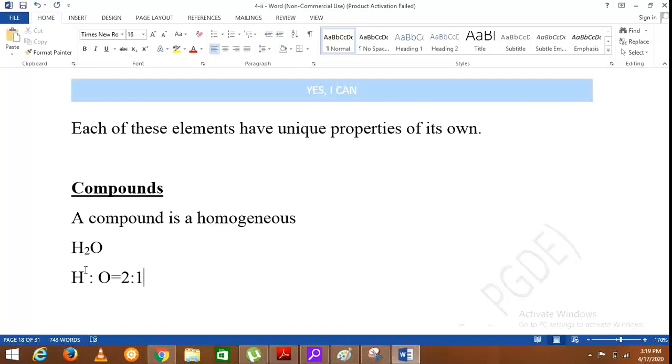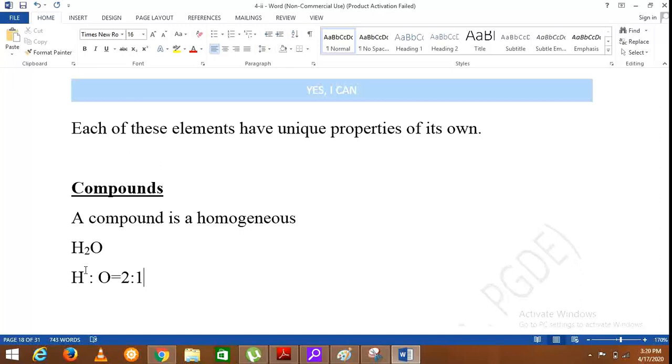And what is this homogeneous? What is the meaning of homogeneous? Homogeneous means a mixture in which we can't separate the components, can't separately identify the components.